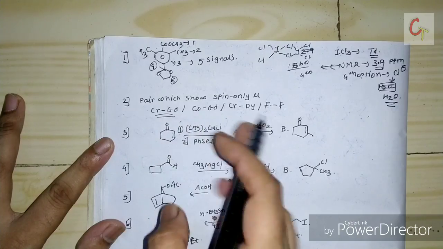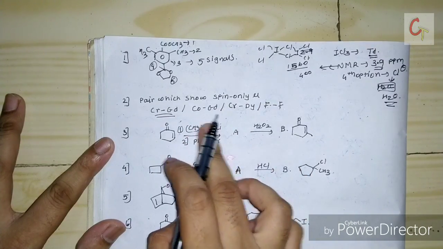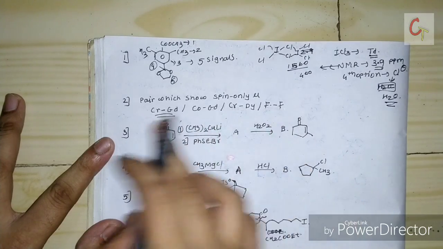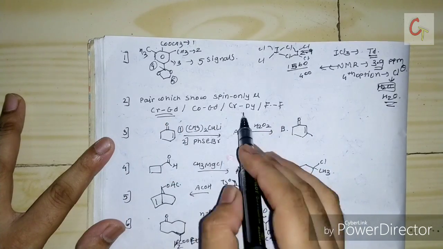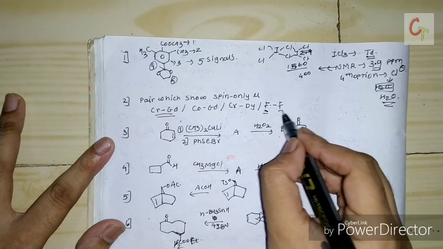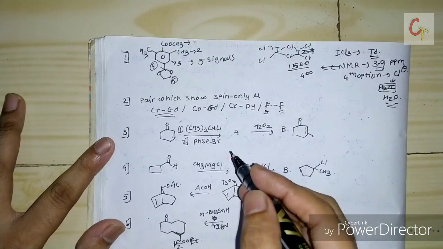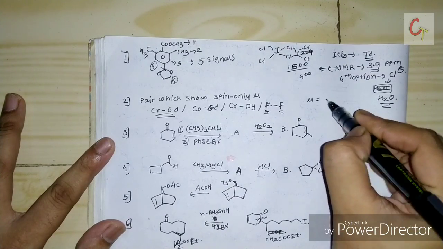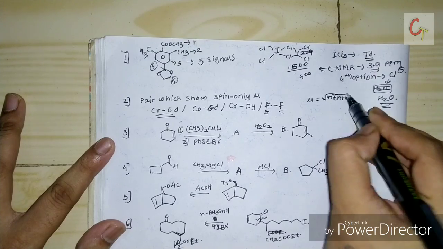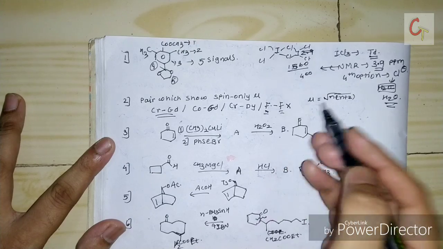The next question comes for 2 marks. They have given which of the following pairs show only spin only magnetic moment, along with 3d metal and 4d metal, that is d block. I think 3 options, but I don't know the fourth option, but generally only 2 lanthanides are given. Only gadolinium's magnetic moment is equal to the spin only magnetic moment, that is calculated using the spin only formula. So this fourth option gets cancelled because it does not contain gadolinium.